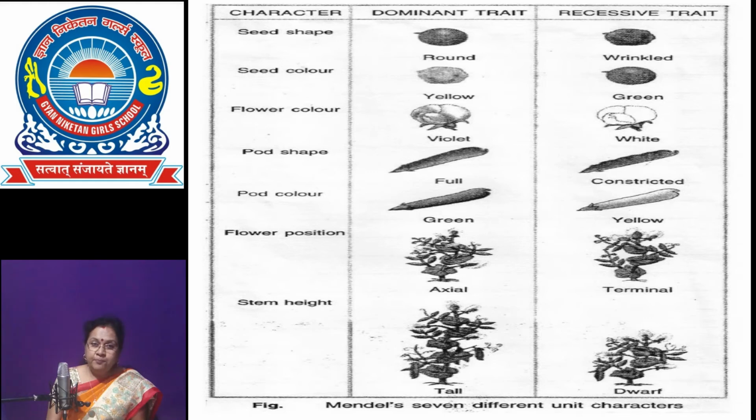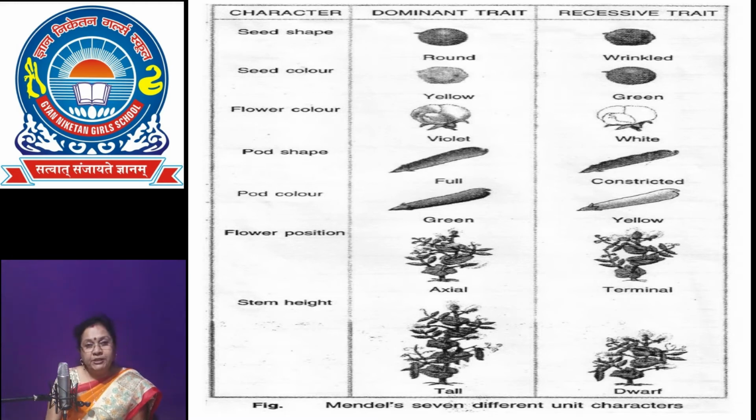The genotype is the genetic makeup of an organism. For example, capital T and capital T, and small t and small t, are pure tall and pure dwarf, whereas capital T and small t are hybrid tall plant.